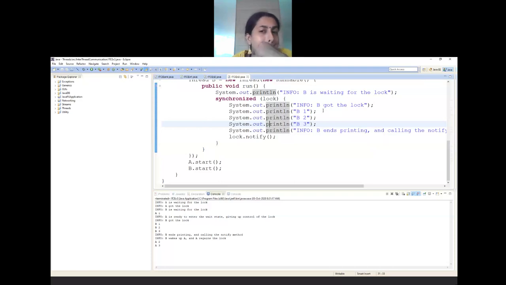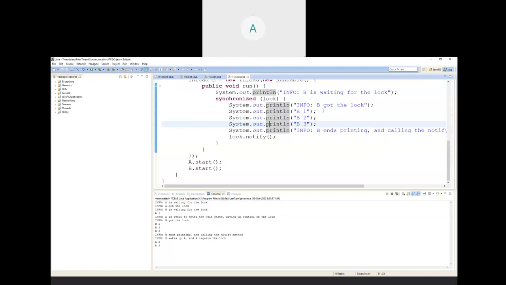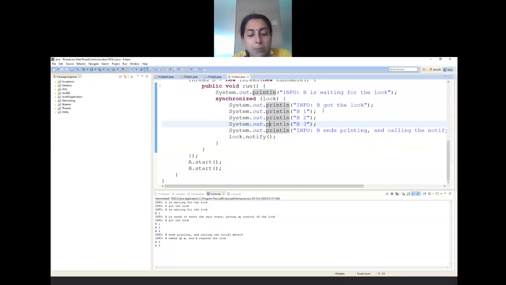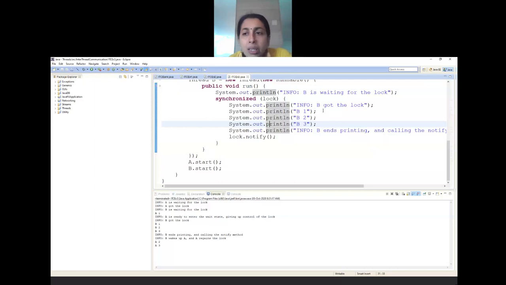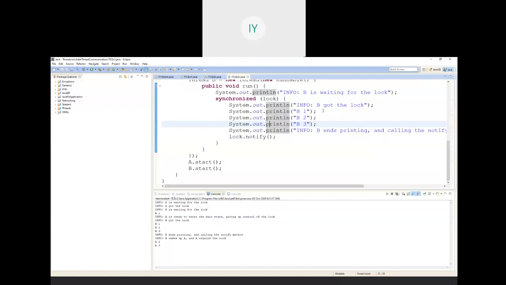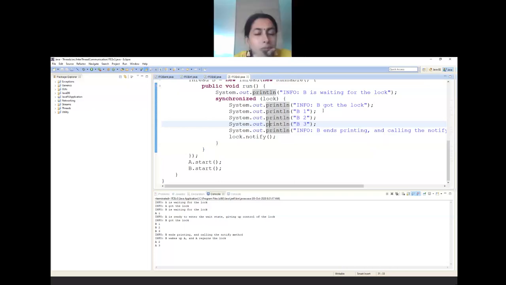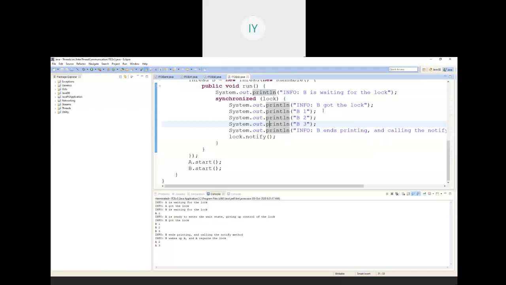Ma'am, maybe when D stops, when D goes to the waiting queue, D will notify all the other threads, A, B, C, and any one of them may start the execution. Maybe it notifies the thread running before it. This is one way. I think it notifies the lock, ma'am. Whatever are there in the wait states, in that order, the next one will come in, ma'am.